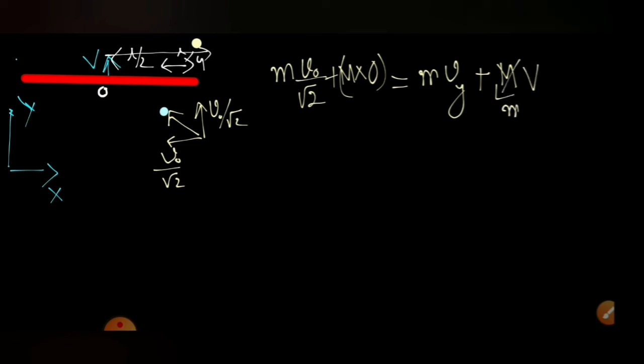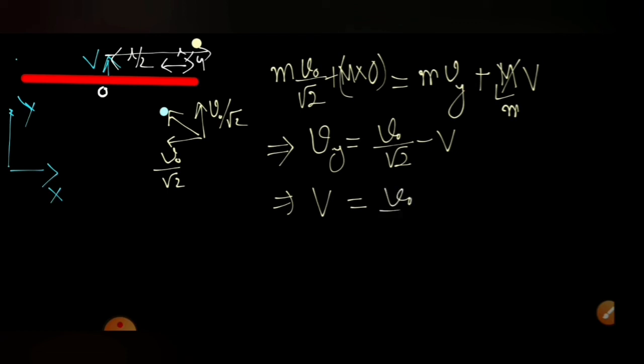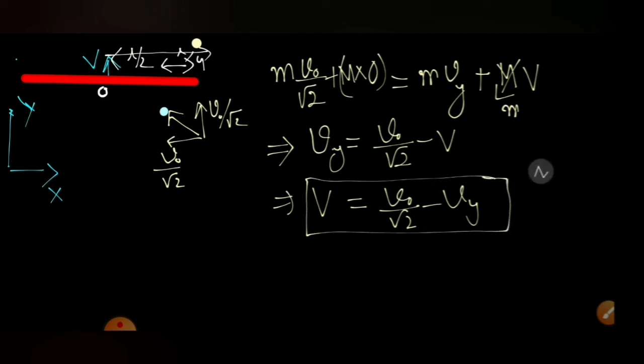Simplifying this, we can write Vy is equal to V naught by root 2 minus capital V, or capital V is equal to V naught by root 2 minus Vy. Either one we can write. We got a relation between them.